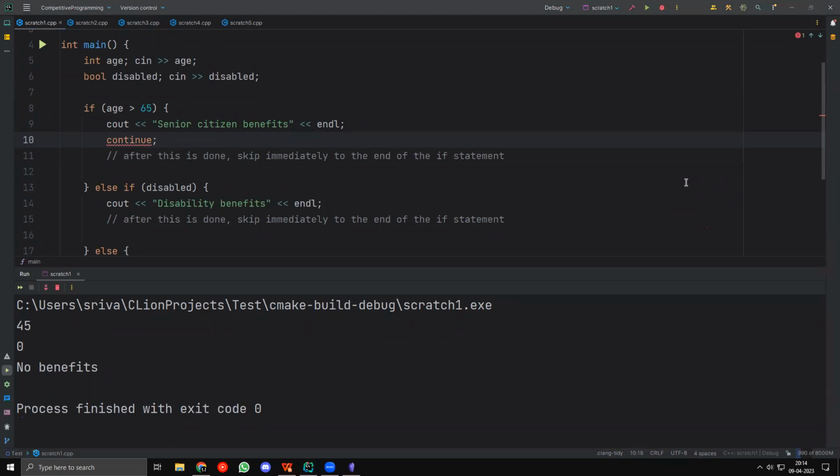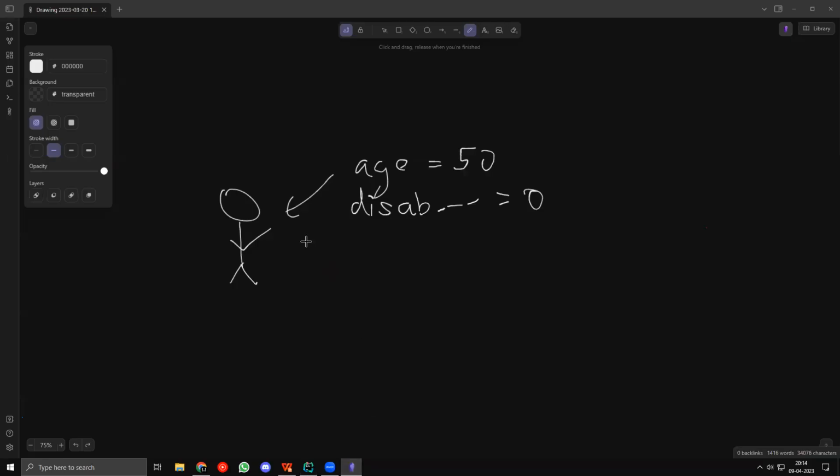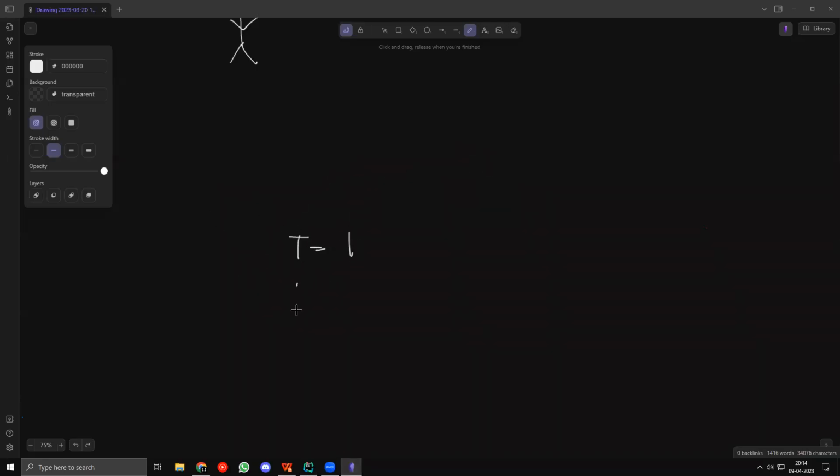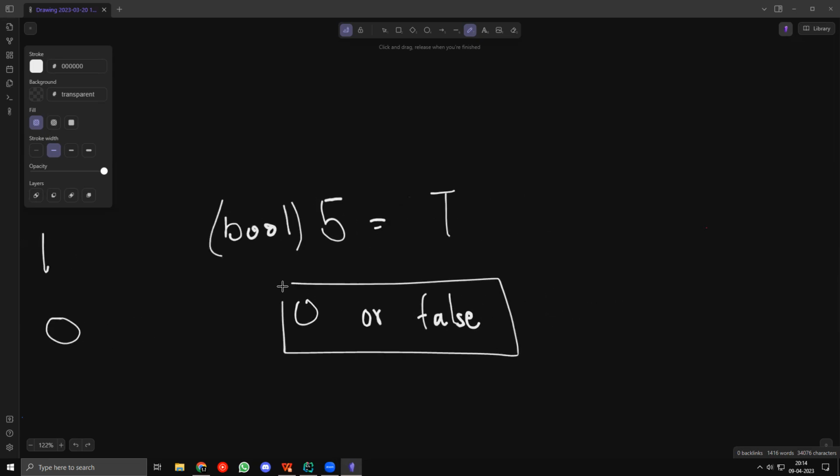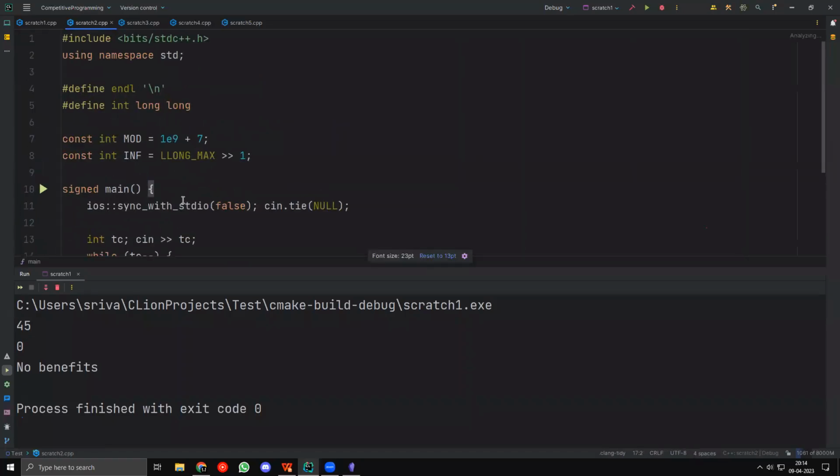Akash says we are taking disabled as input. What if someone gives the value of 5 as disabled? Okay. So when I said true and false, true is equal to 1 and false is equal to 0. Well, that is when I convert true and false to 1 and 0, right? But if you take the value 5 and convert it to a Boolean, this will actually be true, right? Anything except 0 or false will be equal to true. Okay, let me show you in a different code.